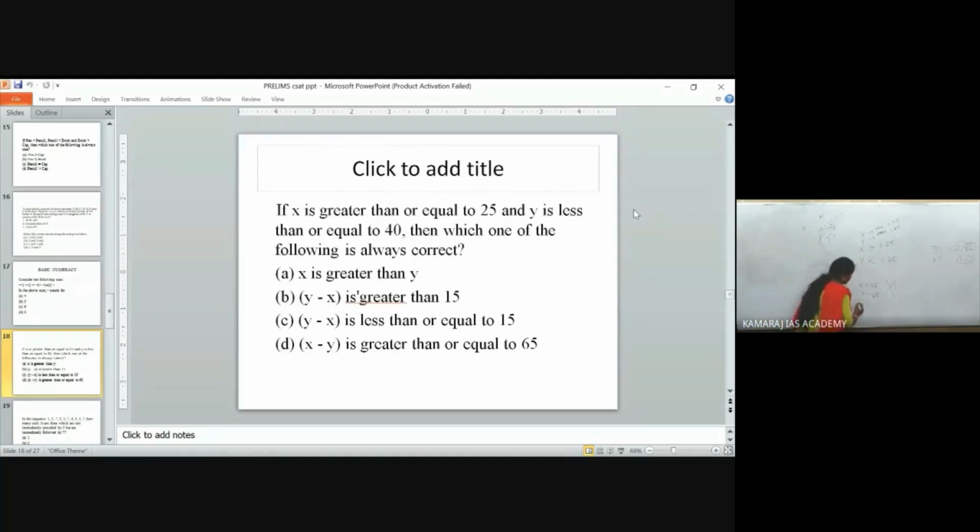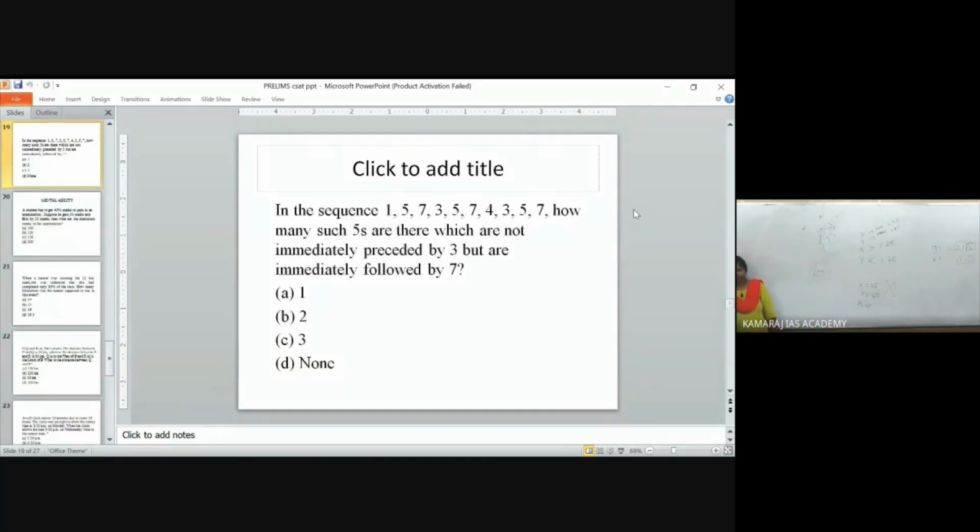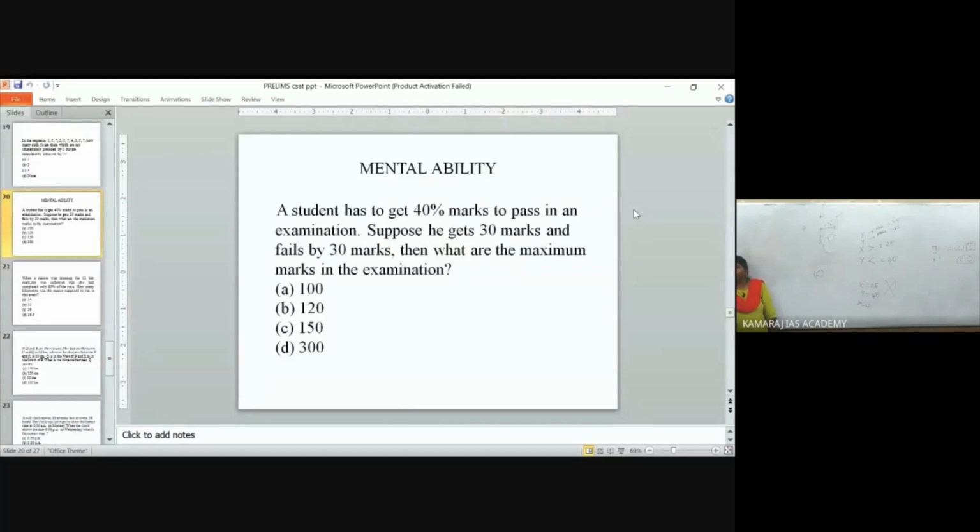When you take 39 and 25, it can reduce, and it can also go to negative values. X minus Y is greater than or equal to 65, wrong. So these are basic questions and the correct answer is C, okay? These types of questions can be asked in basic numeracy. Then the percentage topic, see the slide.